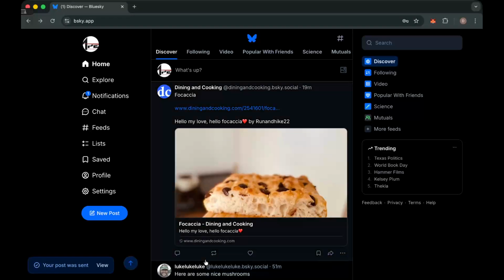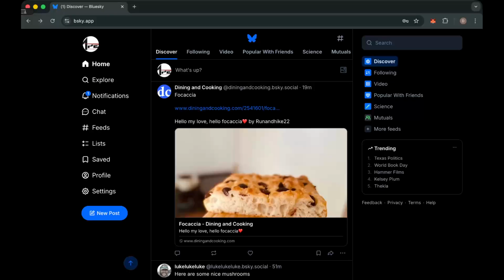You can also explore the feeds section to find communities and trending discussions where your posts may reach more users. By consistently posting and engaging with others, your profile becomes more visible across the platform.